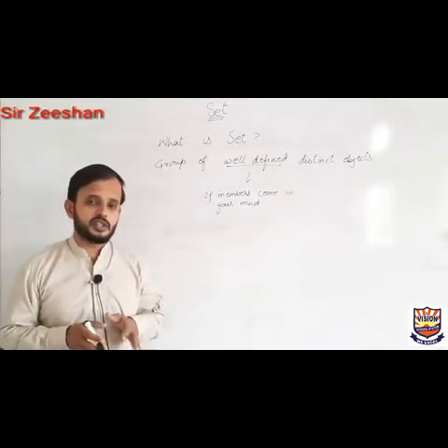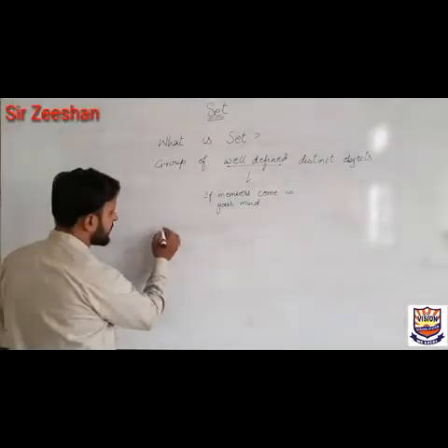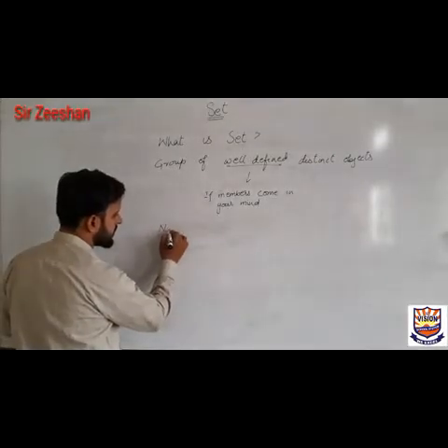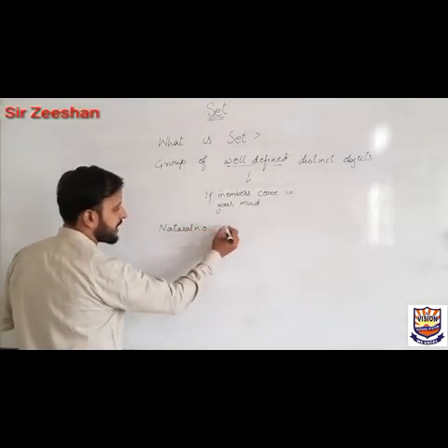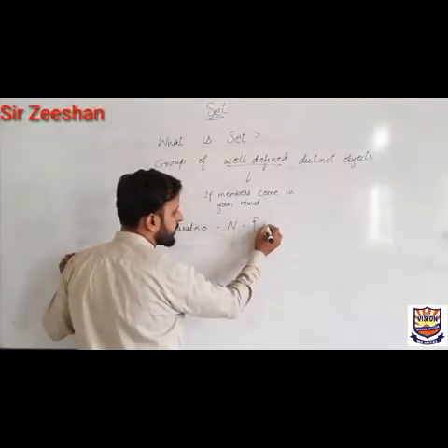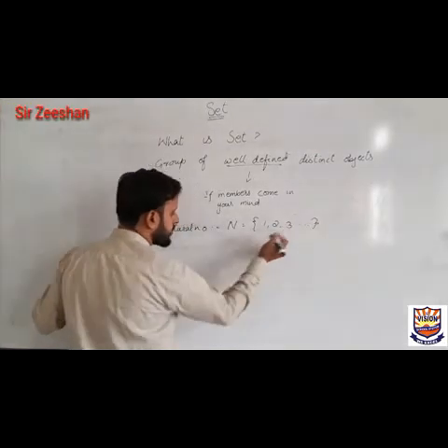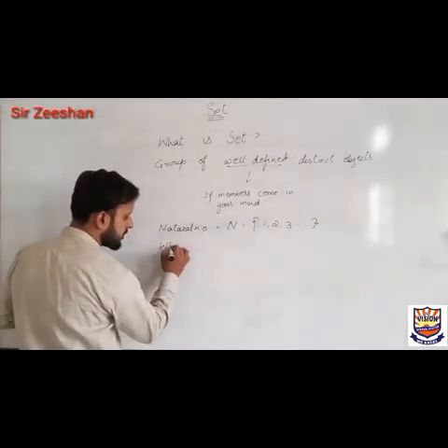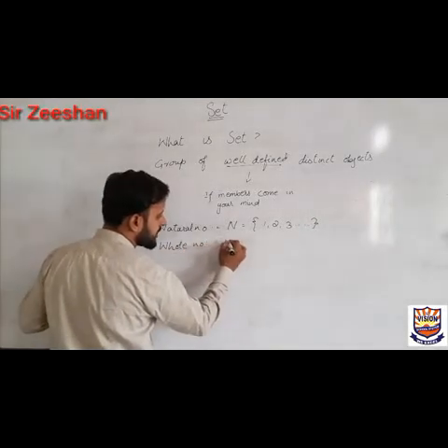Now we are going to discuss some important sets here. Just like let's start from natural numbers. The sign here is capital N and the numbers start with 1, 2, 3 and onwards. Talking about whole numbers, the sign is capital W.